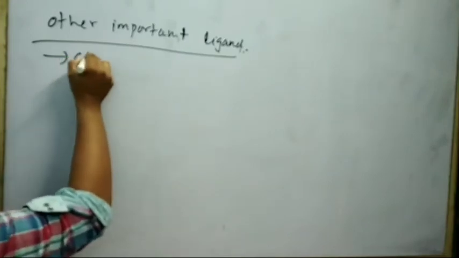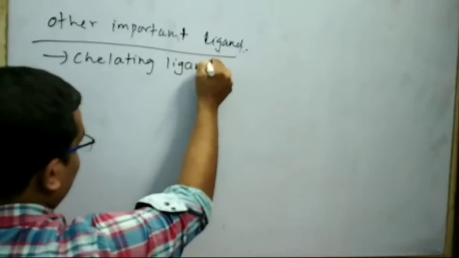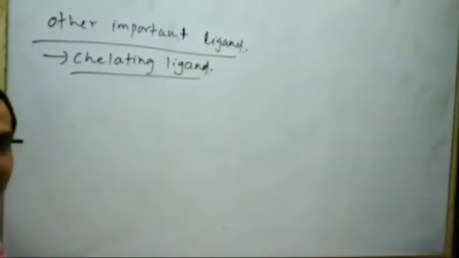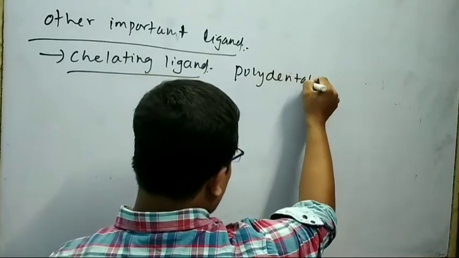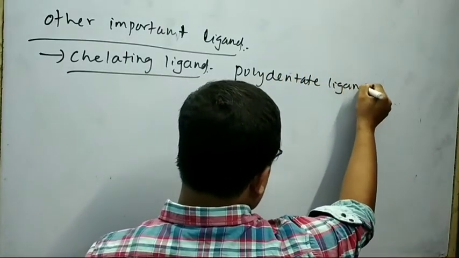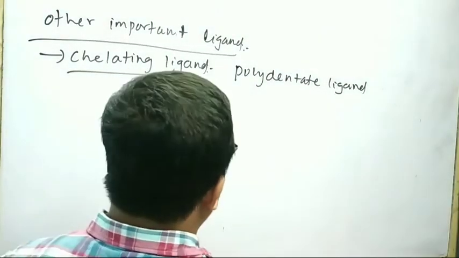First is your chelating ligand. Chelating ligand is a polydentate ligand. That means it has two or more donor atoms.